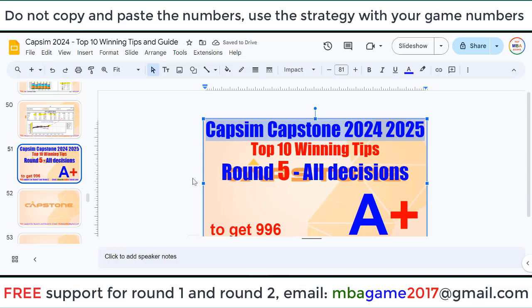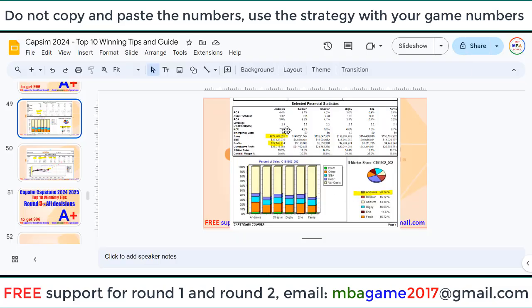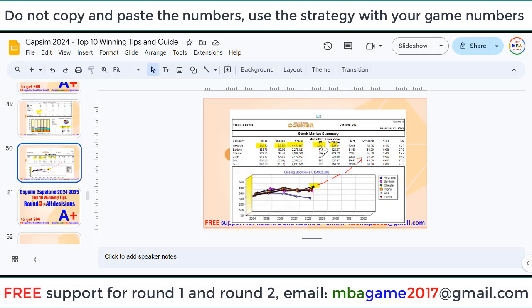Round 5 for own decision, I show you now. For round 5 to 8 own round, we will have top sale and top profit, right? Top sale and top profit. You can see the result of round 4. From round 4, we started having the top sale and top profit here, and top stock price and top market